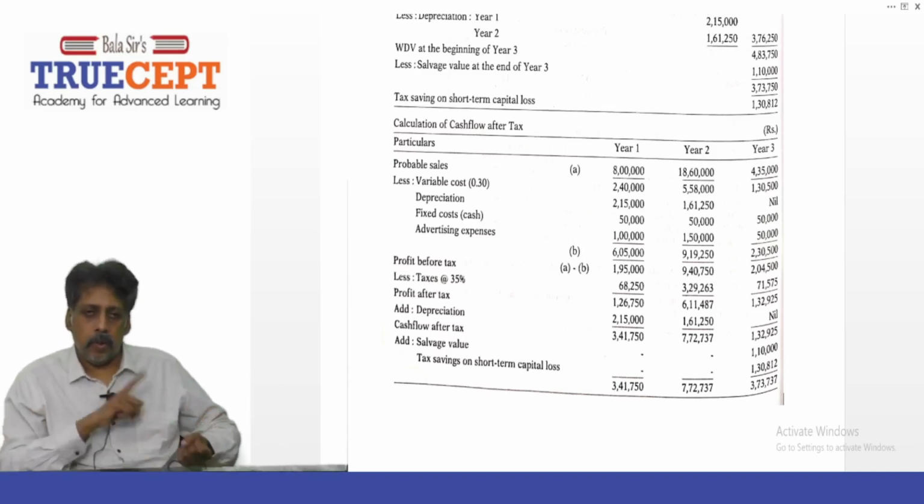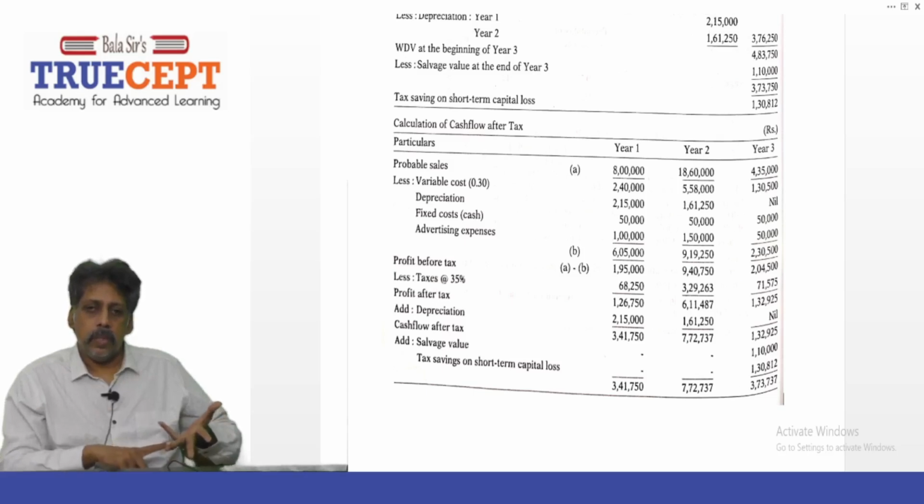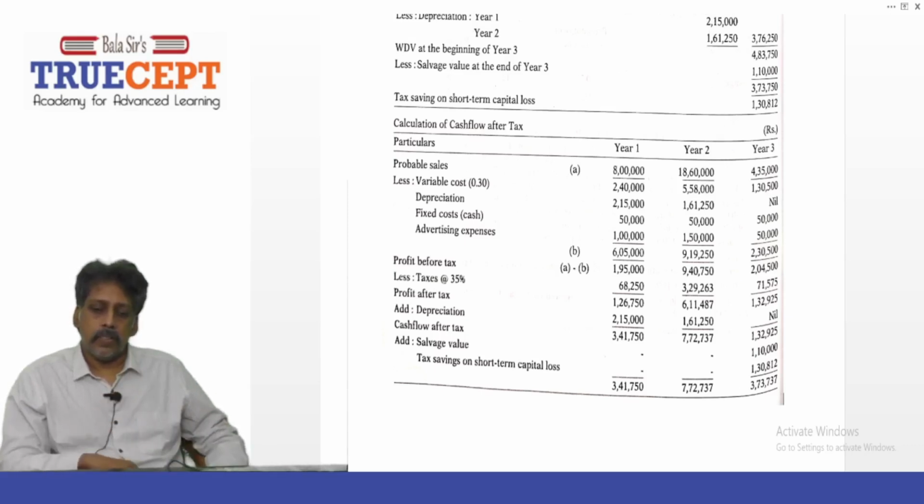And then for year two, we'll work out now. 18 lakh 60,000. On that, 30% is 5 lakh 58,000. And then depreciation 1 lakh 61,250. Then fixed expenses 50,000, and advertisement 1 lakh 50,000. That's it. So profit before tax is 9 lakh 40,750. On that, 35% tax is 3 lakh 29,260, which you subtract. What is the profit after tax? 6 lakh 11,487. Again, add back the non-cash depreciation expense. So 7 lakh 72,737. That is the CF80 for year two.